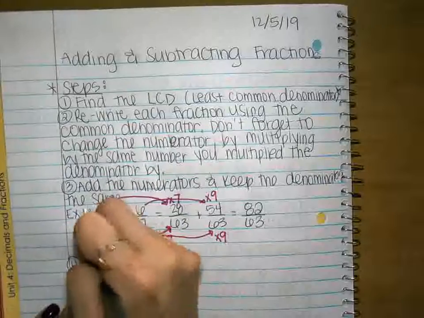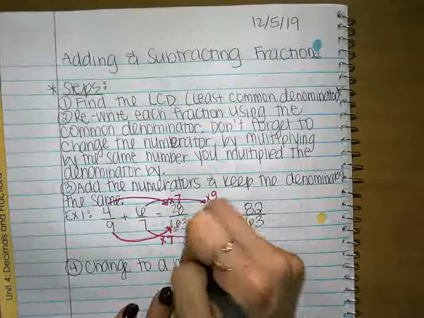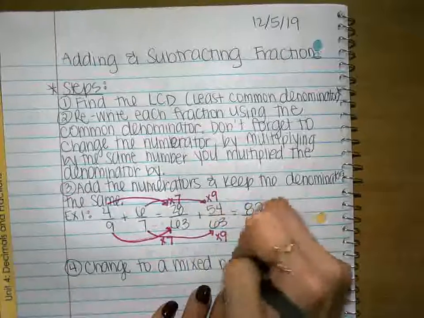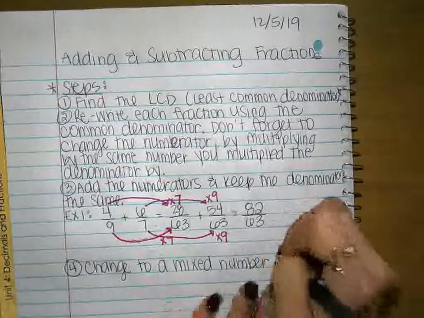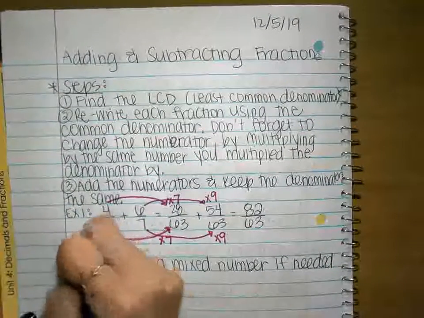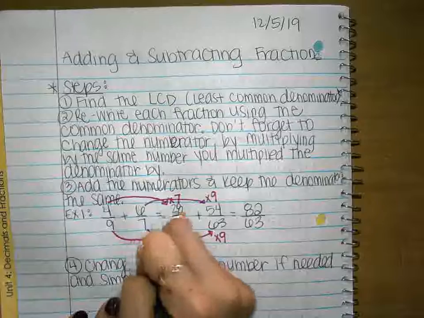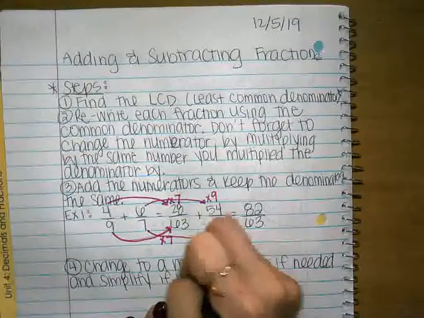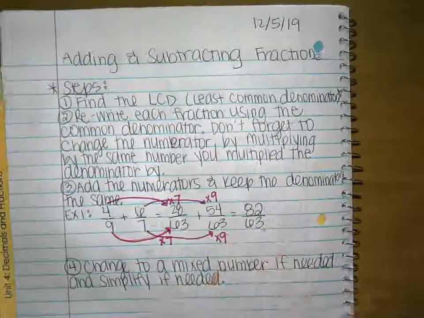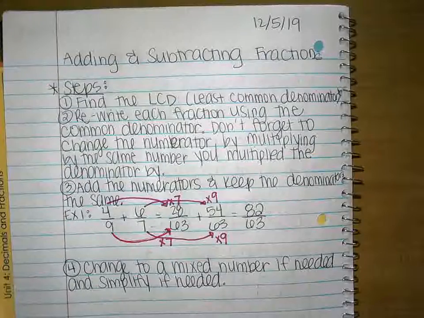Step 4 is change to a mixed number if needed, and simplify if needed. If you don't have to change to a mixed number, you don't do it. If you don't have to simplify, you don't do it. You only do it if you need to.